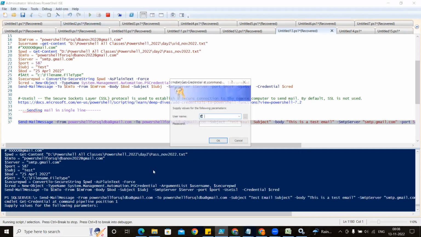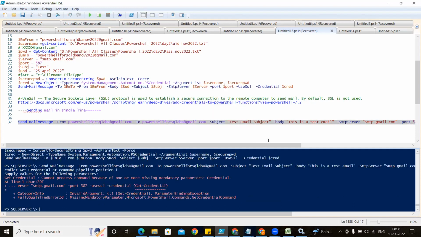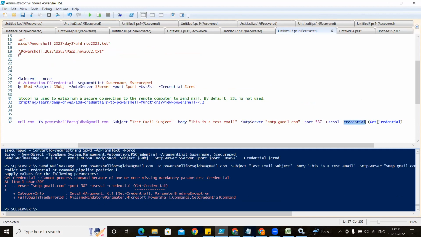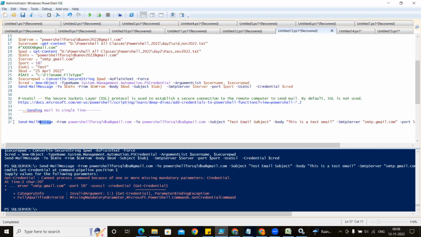You can see here. But if you run it from SQL Server, this window will not come, right? Because SQL doesn't know how to take the input, so your script will fail. But in real time, you don't have to give this. In real time, it will not use this credential. If you run this directly, it will run on your office laptop, which is already trying to connect with your Exchange server. From whichever address you are trying to send, it automatically connects with that, the same as when you open your Outlook in your office, it's not asking for any password.